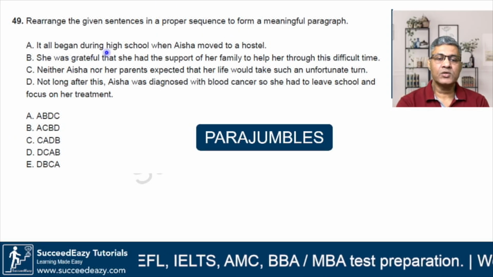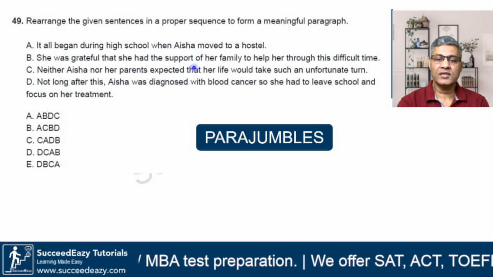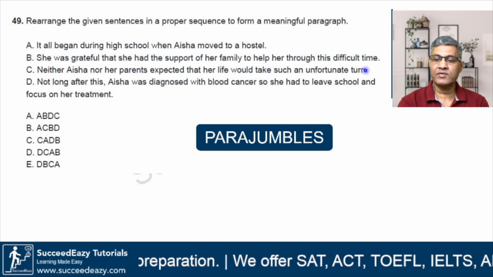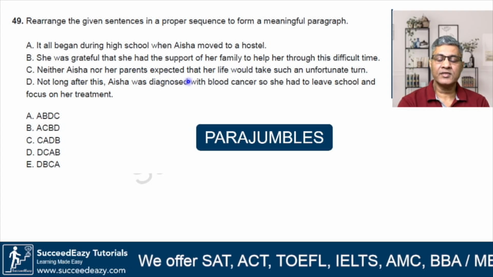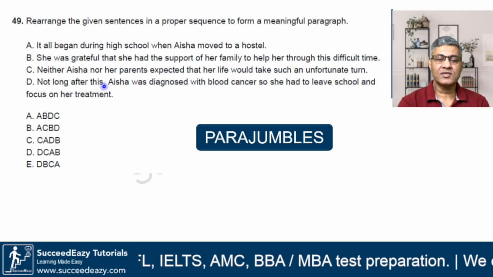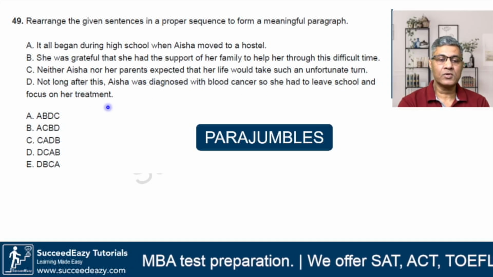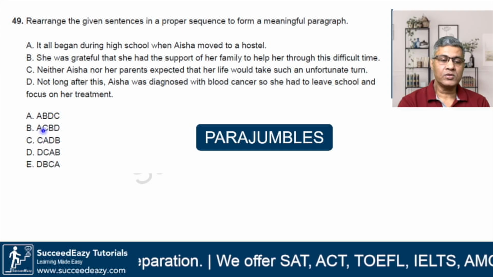It all began during high school when Aisha moved to a hostel. She was grateful that she had the support of her family to help her through this difficult time. Neither Aisha nor her parents expected that her life would take such an unfortunate turn. Not long after this, Aisha was diagnosed with blood cancer. So she had to leave school and focus on her treatment. All right. Now look, which option is correct?